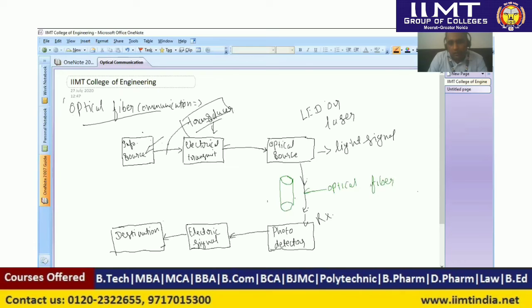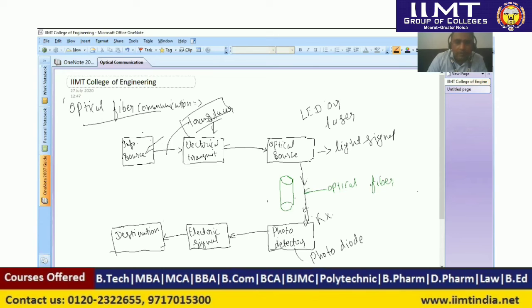Here we are using a photodetector or photodiode that is used to receive the signal.